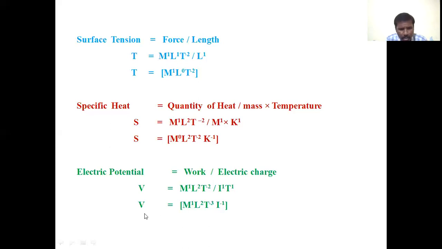Then the dimension formula for electric potential V is equal to M power of 1 L power of 2 T power of minus 3 I power of minus 1. So it is the dimension formula for electric potential.